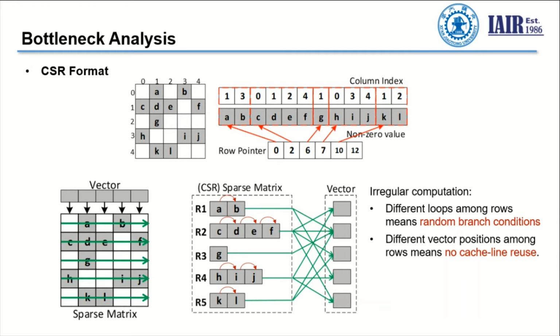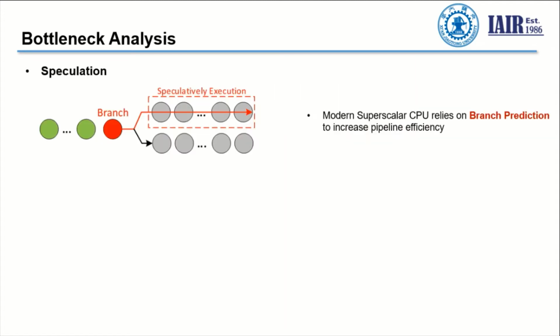We can see that in the CSR format computation, there exist two kinds of irregularities. First is that different loops exist among different rows, which means random branch prediction. Another factor is that different rows require different vector positions, which means it is hard to get cache line reuse among different rows.